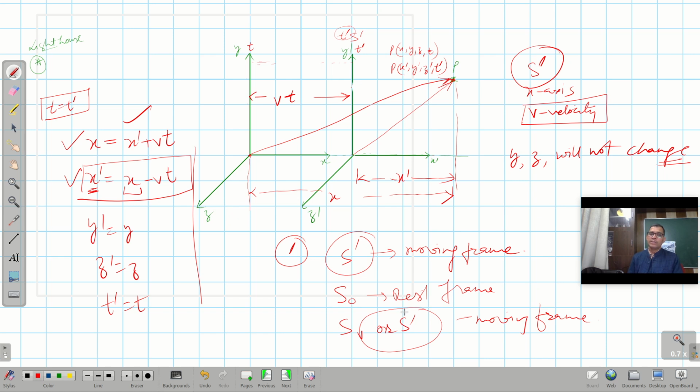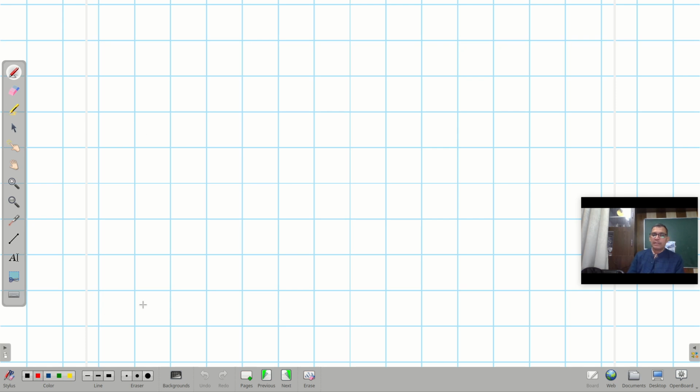So this is one case which I am considering, where the frame of reference is moving along one axis. But if the frame of reference is moving in a plane or in space, then what will happen? So for example, let us try to again draw a diagram. It is like this.